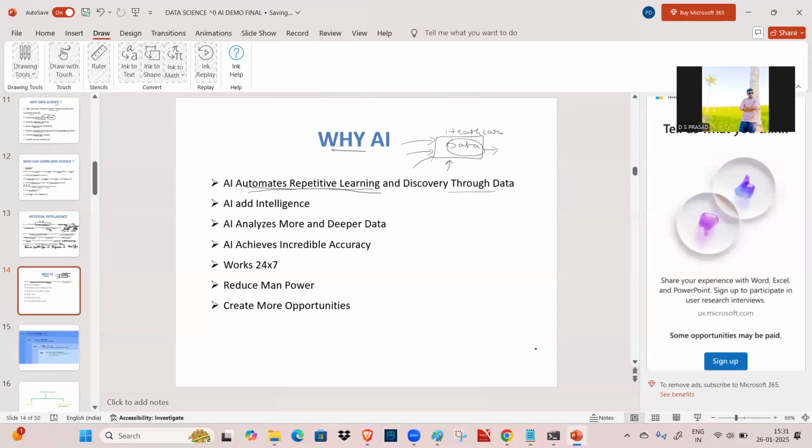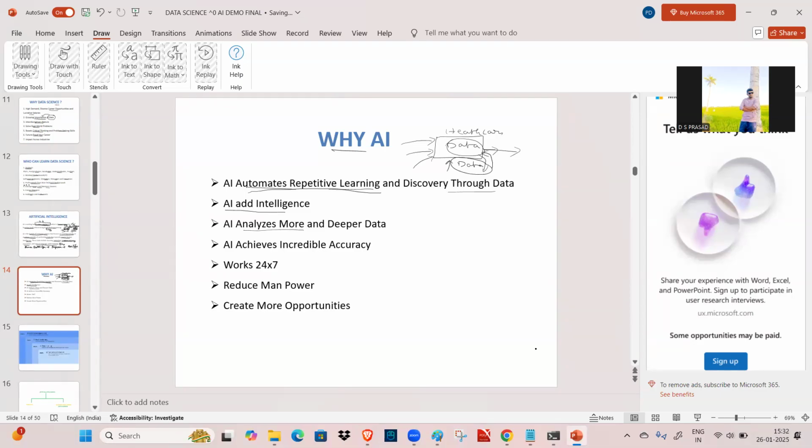So it is new data, but similar to the same data. This is going to apply to the inbuilt data. Like we build the application, it will automatically give the response in a quick amount of time. This means repetitive learning: the algorithm or the machine is going to understand this data by looking at it, and it will give the response based on that. How it gives that, we are also going to see in our applications. And AI adds intelligence.